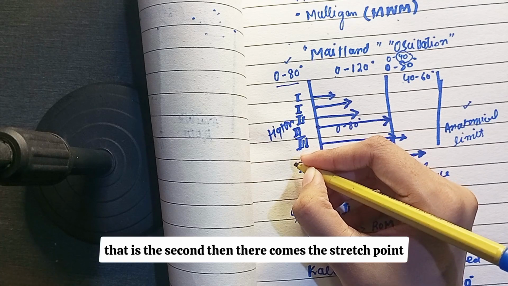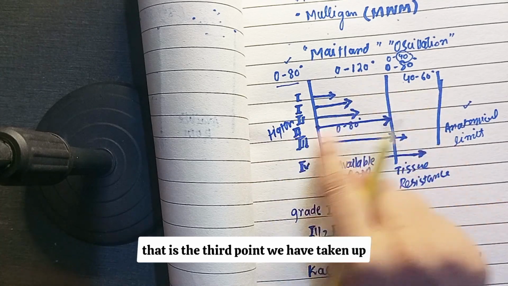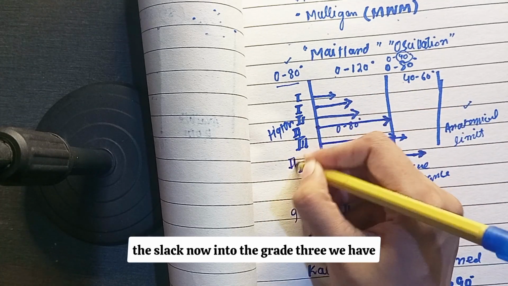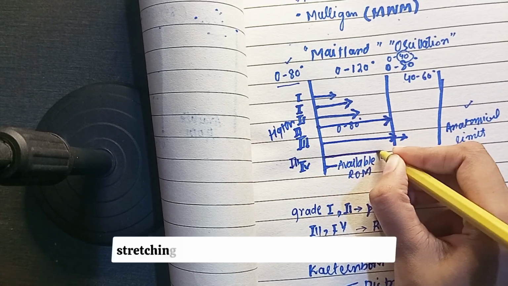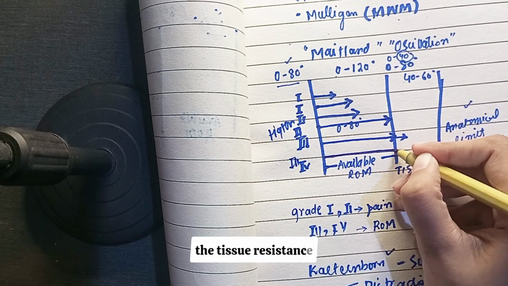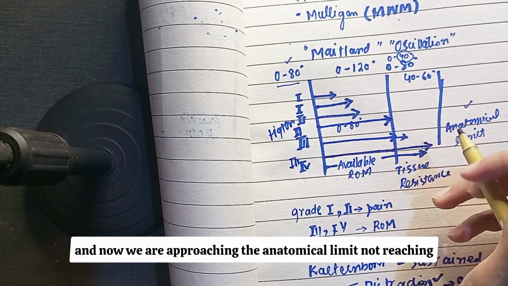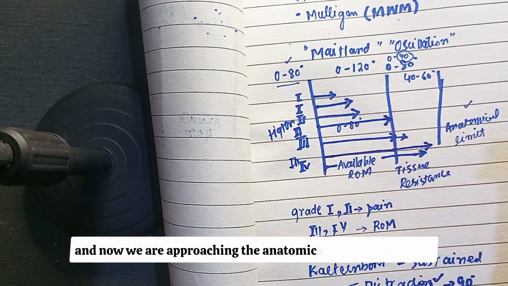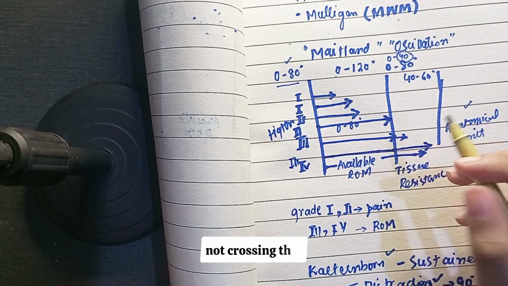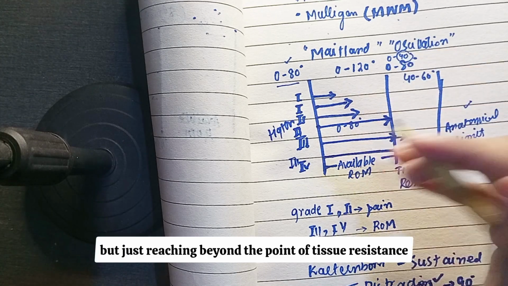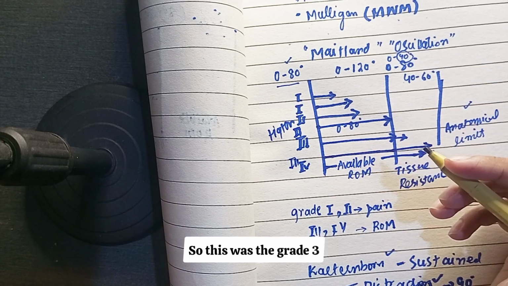Then there comes the stretch point. That is the third grade. We have taken up the slack. Now in grade 3, we are stretching the joint capsule, we have approached the tissue resistance, and now we are approaching the anatomical limit, not reaching that anatomical limit, not crossing it, but just going beyond the point of tissue resistance. So this was grade 3.